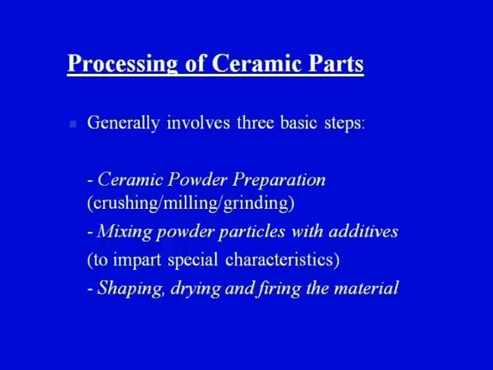Generally it involves 3 basic steps. Step number 1 is the ceramic powder preparation, which we have already covered in our previous lecture also. Today also we have seen 2 important methods of processing the ceramic powder using the chemical route.